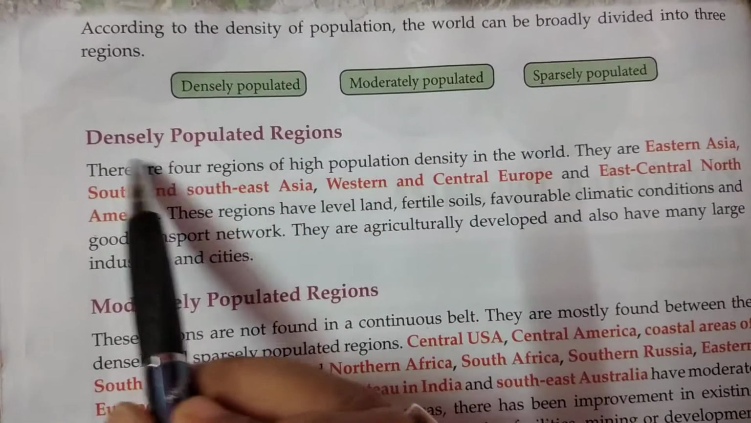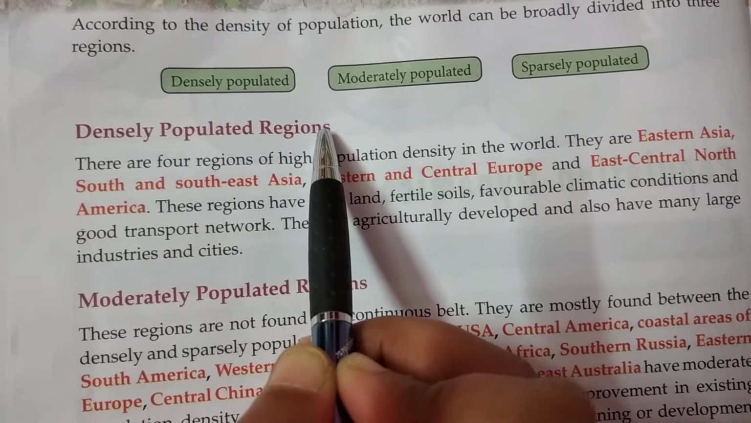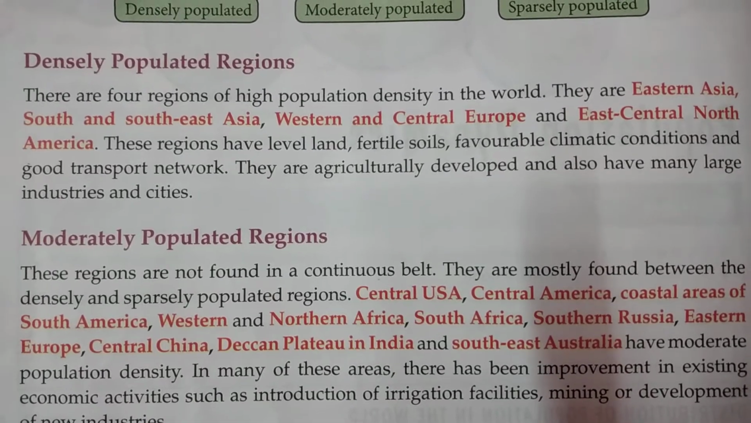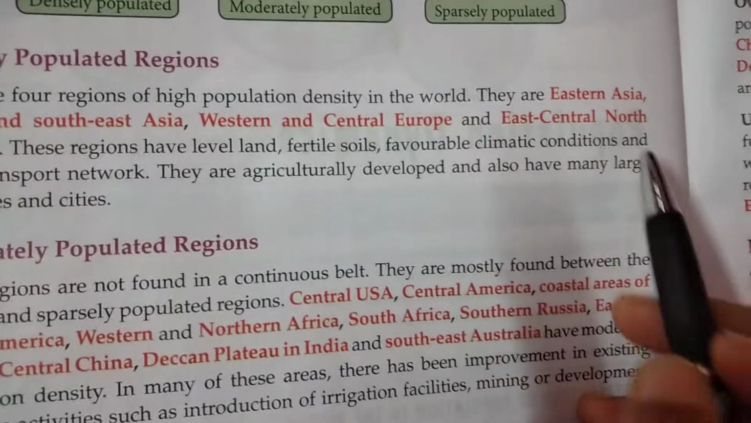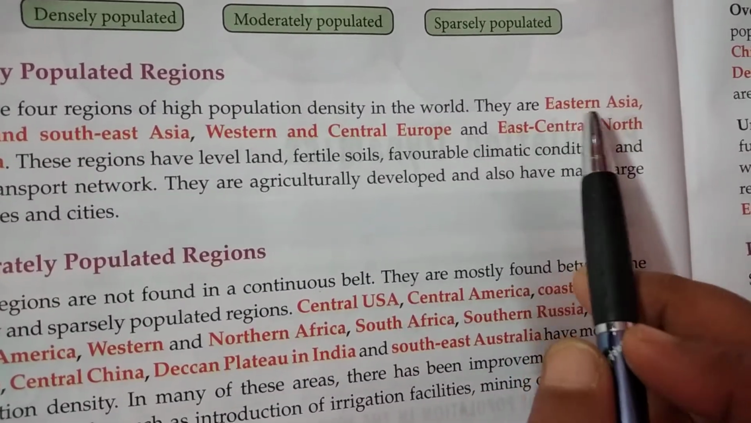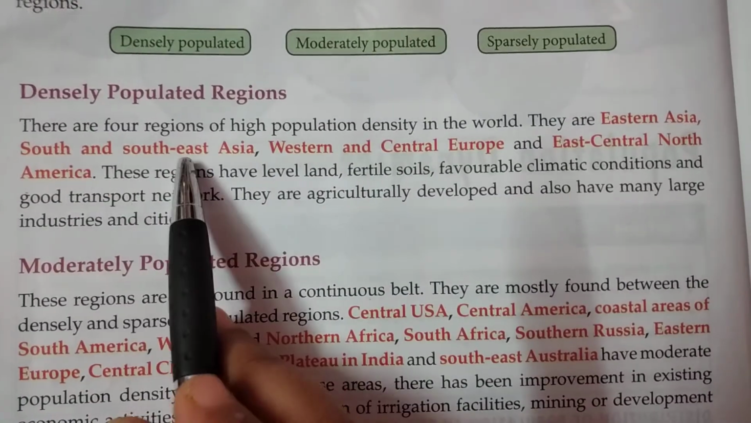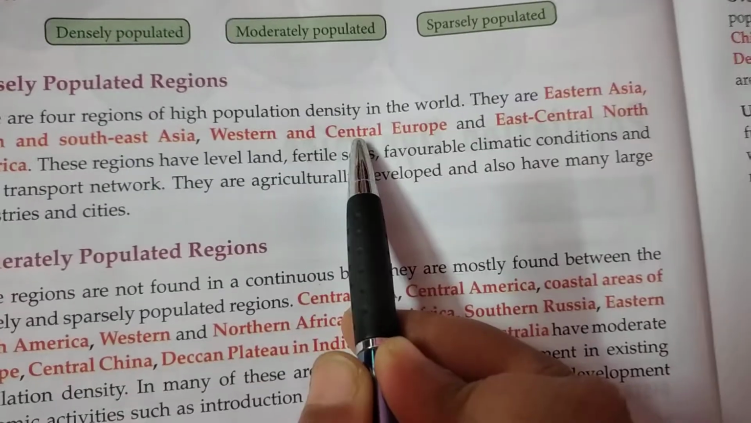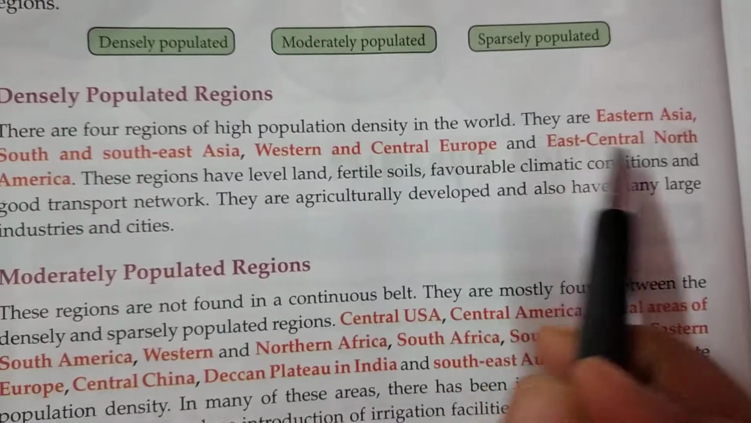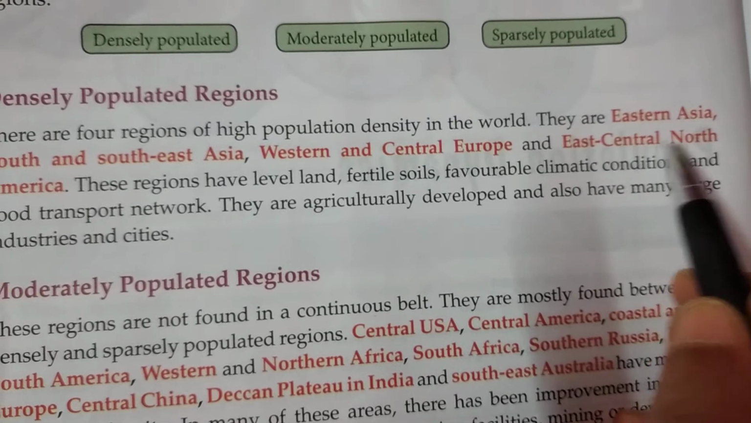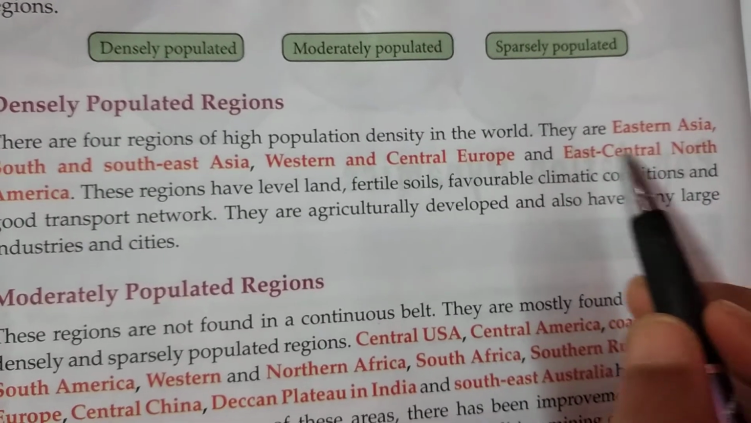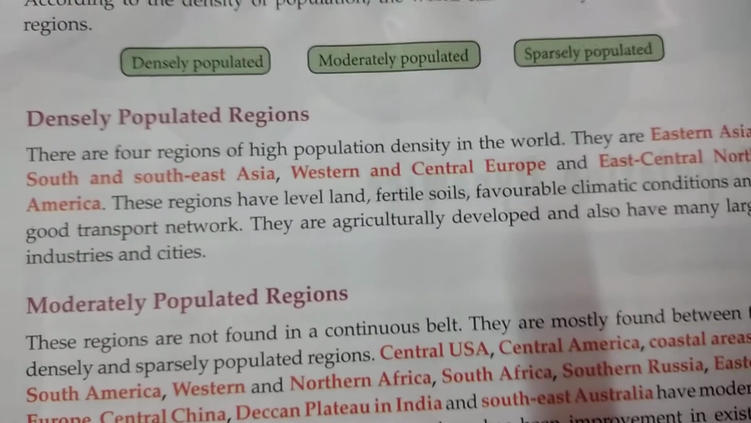Our first category is densely populated regions. That means countries of the world where the population and population density are both very high. We have many examples in our textbook, like Eastern Asia, South and Southeast Asia, Western and Central Europe, and East Central North America. There won't be a comma, so it is the East Central part of North America.